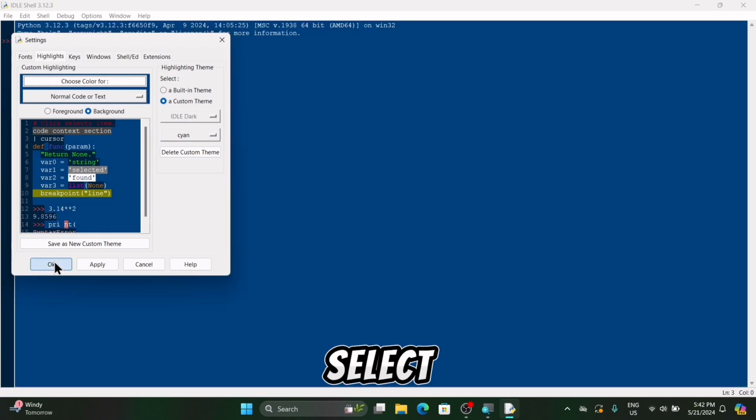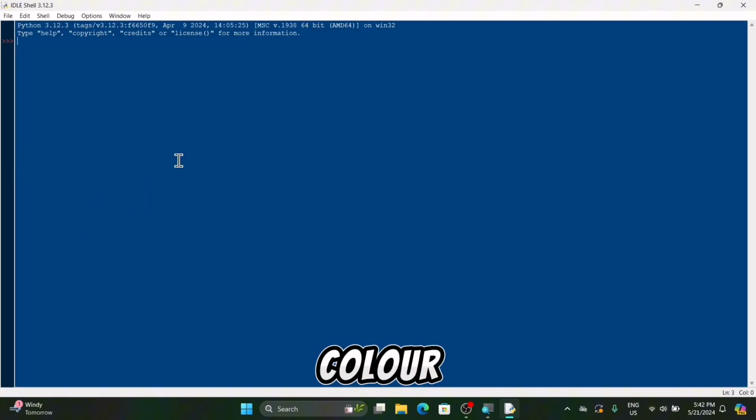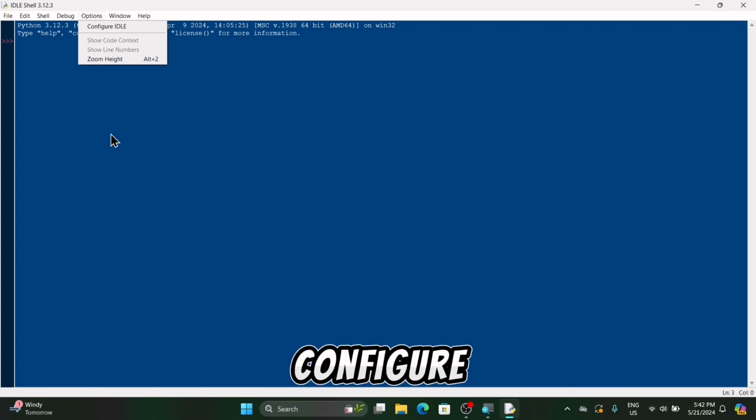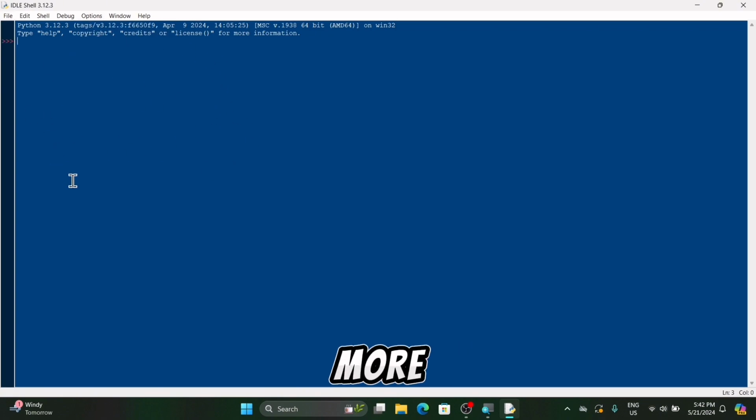You can select any background color. I love this one, that's why I selected it. As you saw, the options bar, configure IDLE, and many more options, guys.